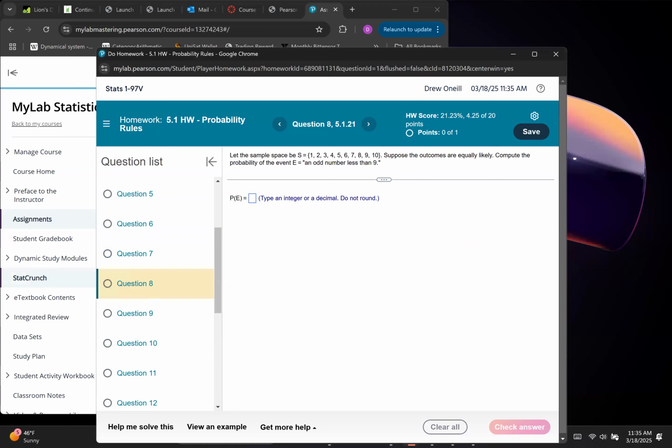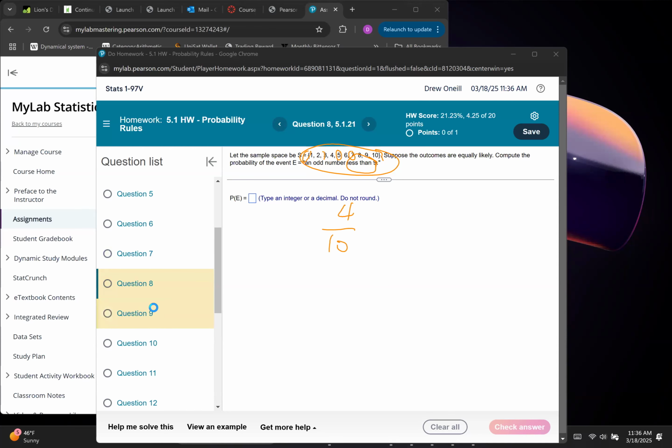Here we go. So going back to the last question, now we have our sample space, and sample space just means all possible outcomes. In this sample space, you could get 1, 2, 3, 4, 5, 6, 7, 8, 9, or 10. So what's the probability of getting an odd number less than 9? Now the key word here is less, not less than or equal to. So we don't include 10 because it's even, and we don't include 9 because it has to be less than 9. So we only want the odd ones less than 9. That's 7, 5, 3, and 1, and that's 4 out of 10.